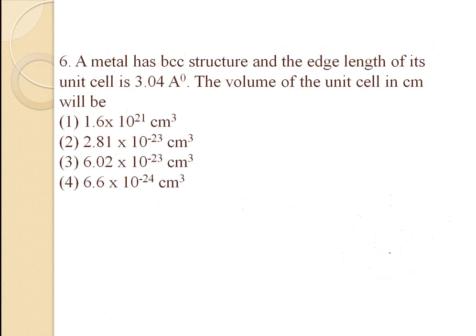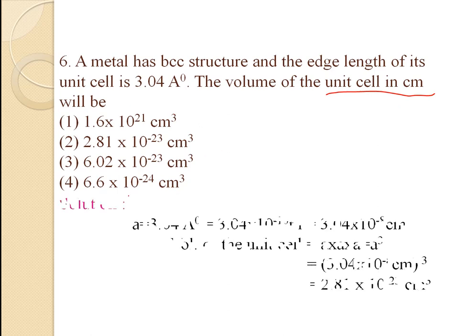Next question is, a metal has a body centered cubic structure and the edge length of its unit cell is 3.04 angstrom. The volume of the unit cell in centimeter cube will be. It is clearly given that the answer must be in centimeters. The options are here.